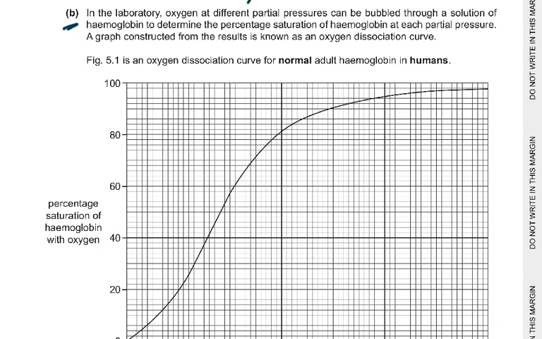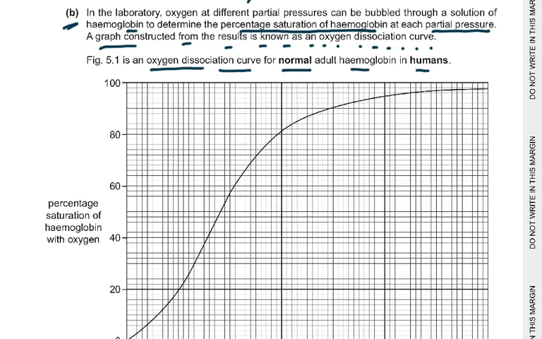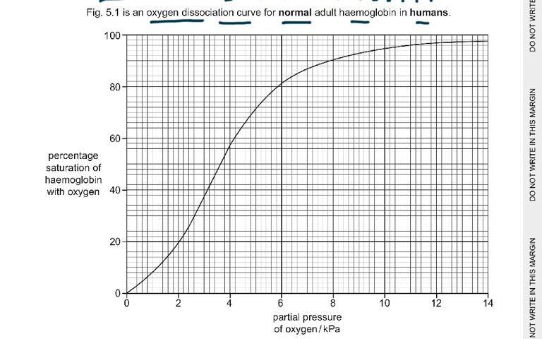B part of the question: in the laboratory, oxygen at different partial pressures can be bubbled through a solution of hemoglobin to determine the percentage saturation of hemoglobin at each partial pressure. A graph constructed from the result is known as an oxygen dissociation curve. Figure 5.1 is an oxygen dissociation curve for normal adult hemoglobin in humans. Let's look at it. We have the partial pressure of oxygen on the x-axis, and the percentage saturation of hemoglobin with oxygen on the y-axis.